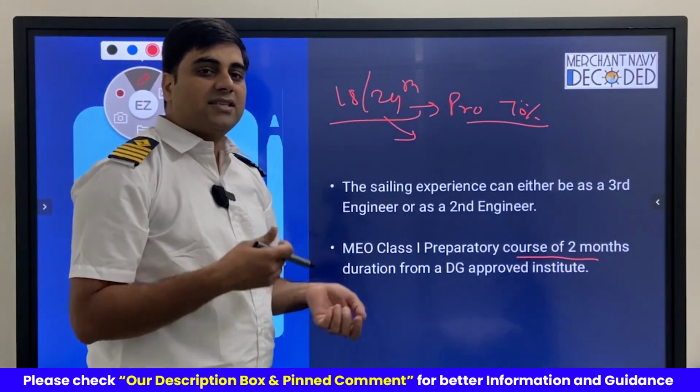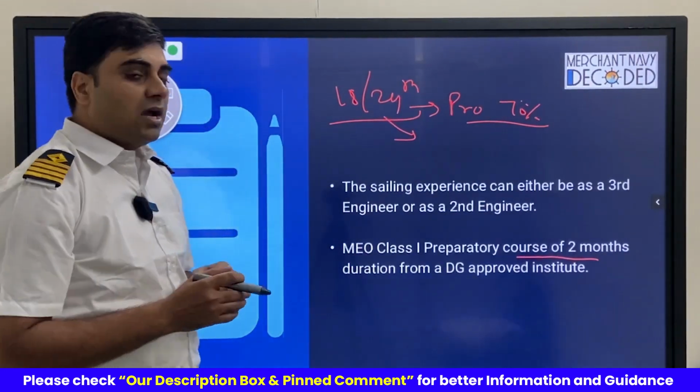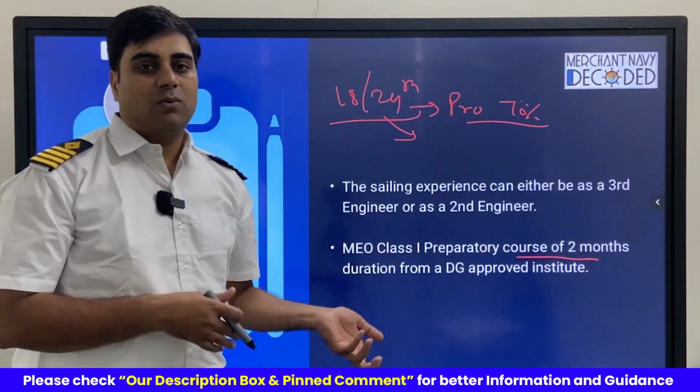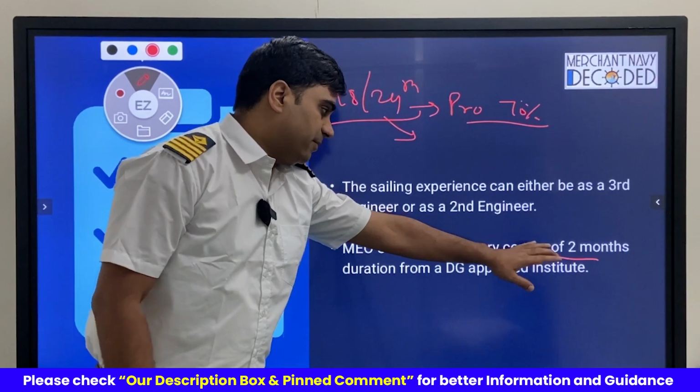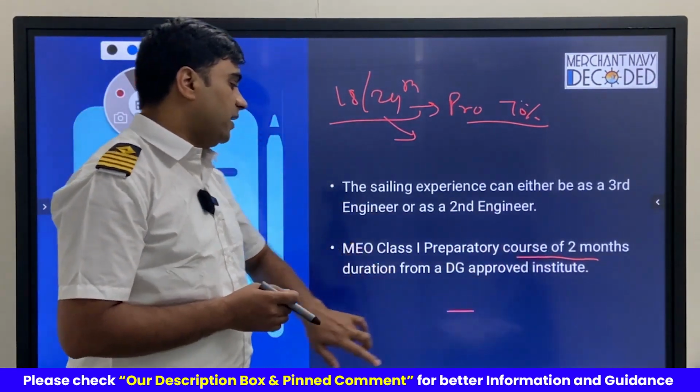So this is the same as in MEO Class 2, where we are supposed to do a 4 months preparatory course. Earlier we used to have one for MEO Class 4 also, which was optional. One time it was made mandatory. So this is the same course, but here it is mandatory. Everybody has to do this 2 months preparatory course.